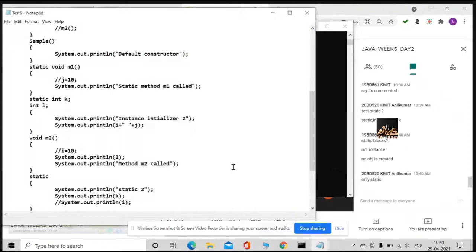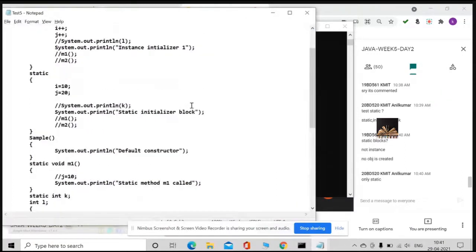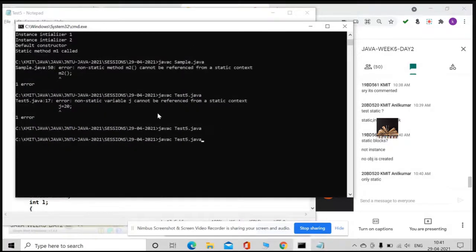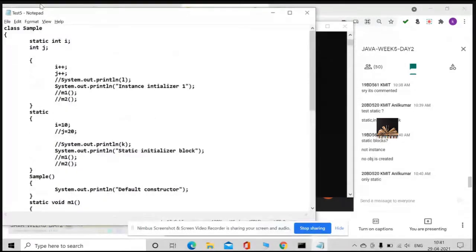Okay, I will comment. Where is J is 20? Yes, it got compiled. And if I run this, what happened? Even static blocks did not execute. Did you observe?